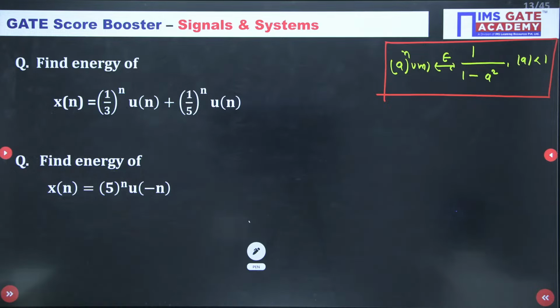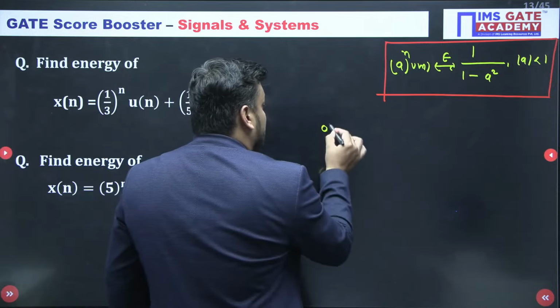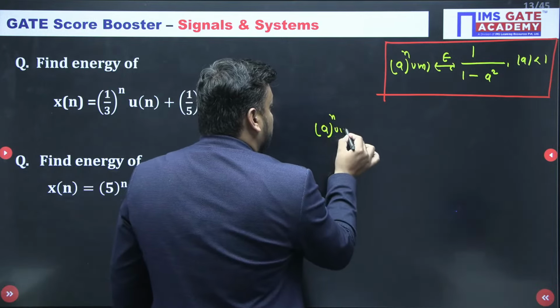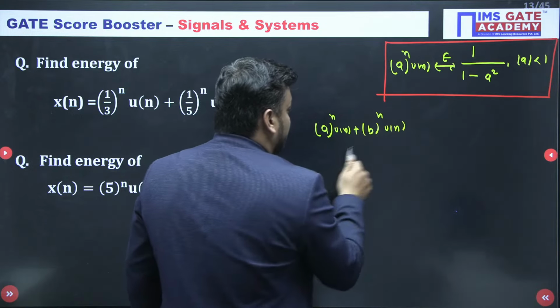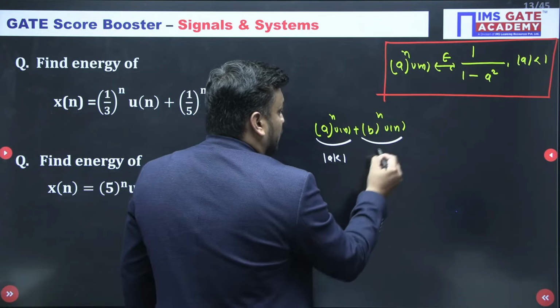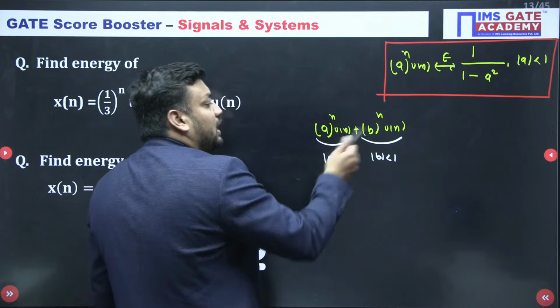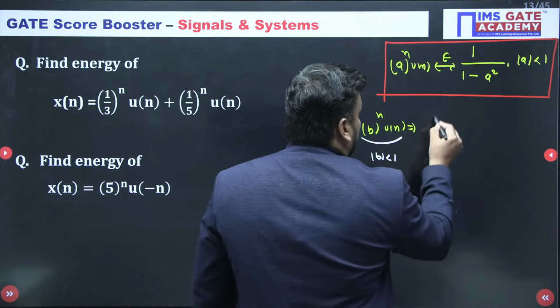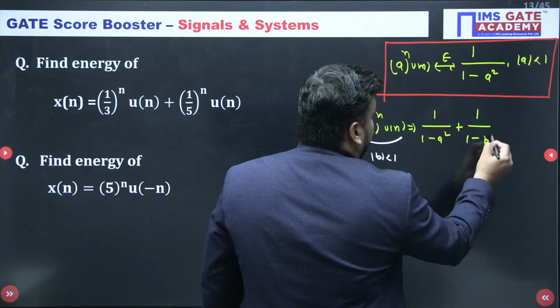Yes, tell me, guys. Answer for the first question, chaliye. So again there is a confusion, guys. So I am again giving you one more standard form, a^n u[n] plus b^n u[n], where the condition is mod of a should be less than 1 and mod of b should be less than 1, because if a is greater than 1 or b is greater than 1, it is unbounded. So energy is nothing but 1 upon 1 minus a squared plus 1 upon 1 minus b squared.